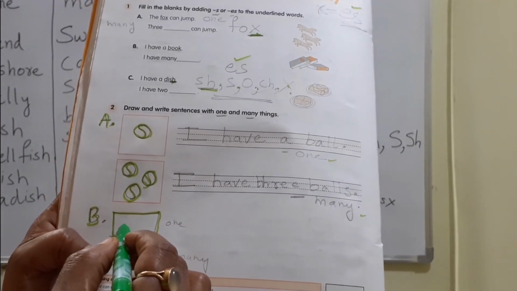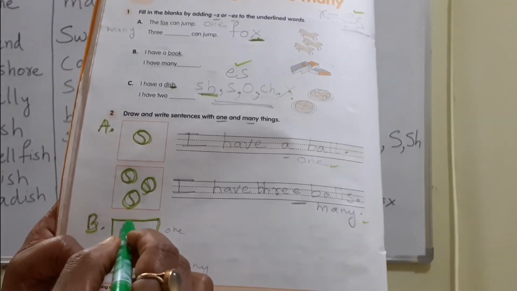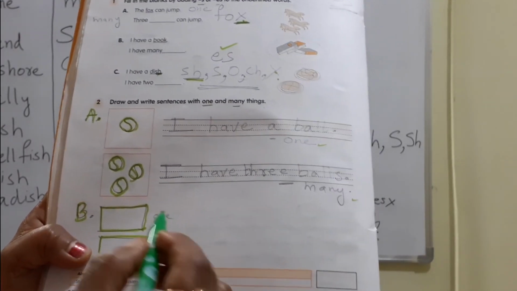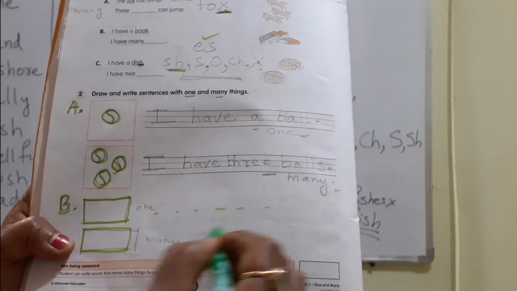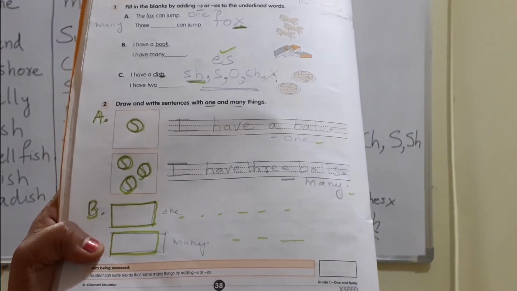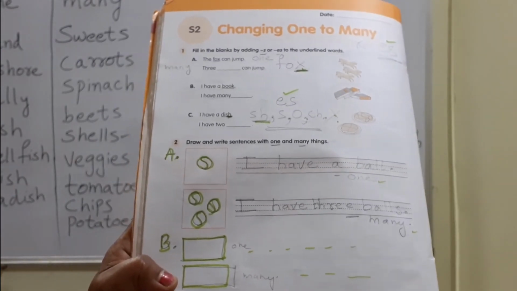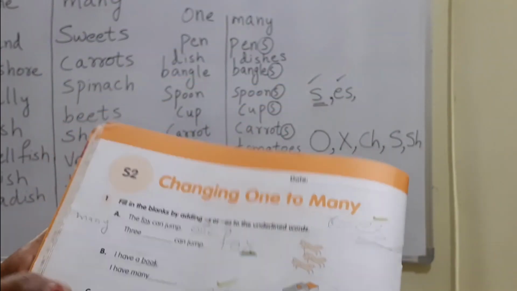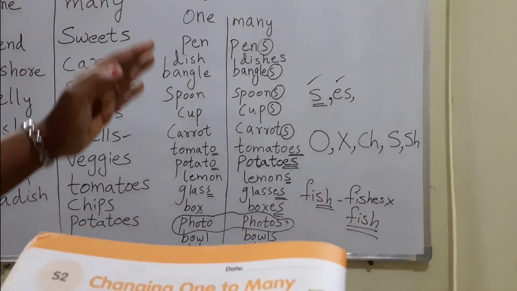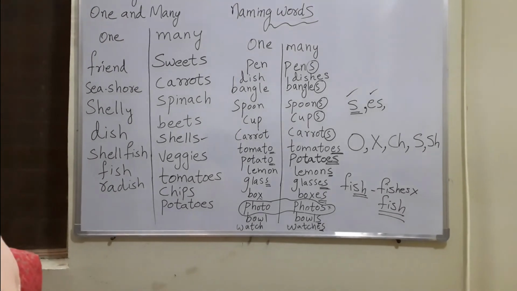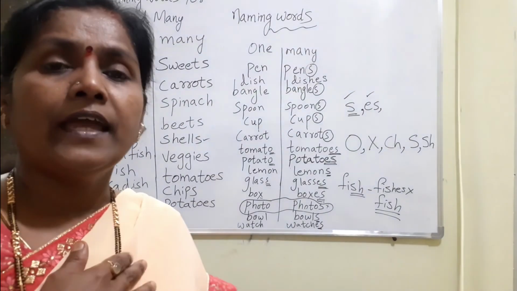In the same manner you can draw watch, watches, bottle, bottles, potato, potatoes, anything you wish, and write a sentence here. Is it clear, children, all of you? Everyone should do well, practice well, and when you are watching the video, you make a note of all the naming words, one and many words, and learn the spellings. Okay? Thank you all.